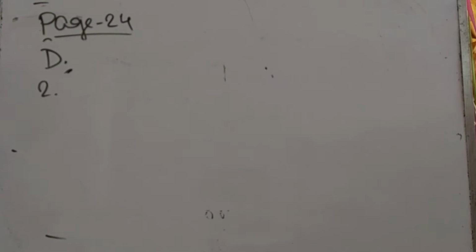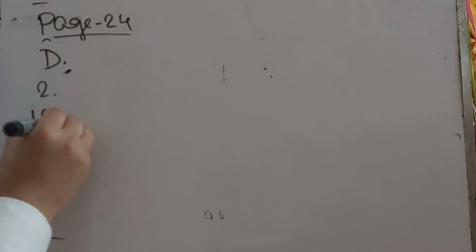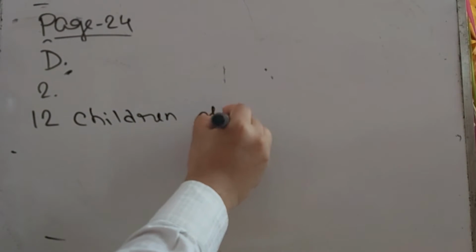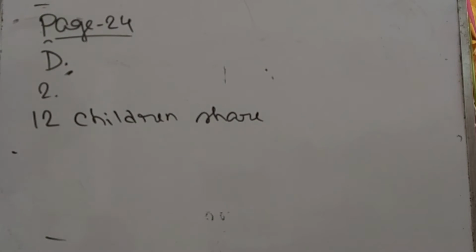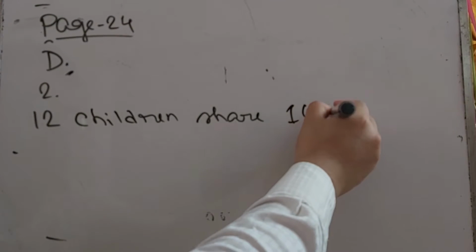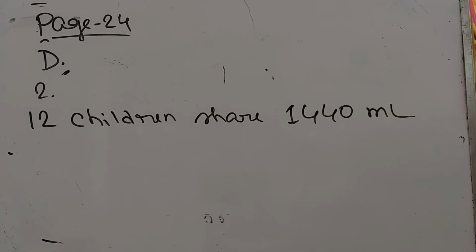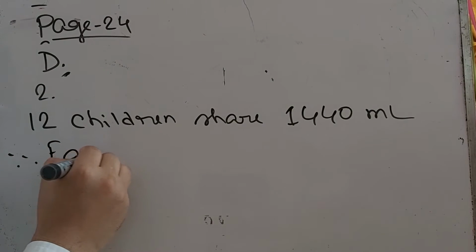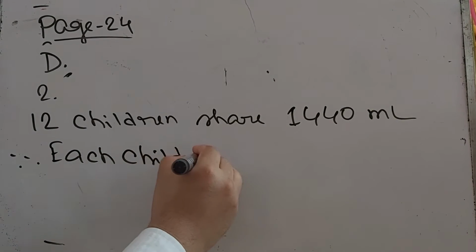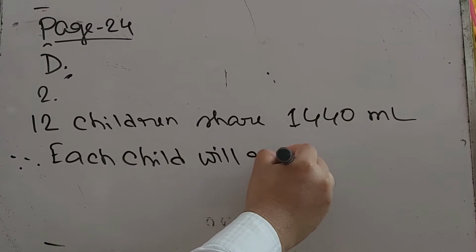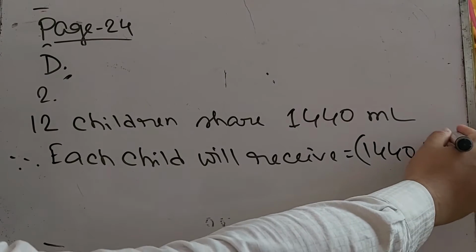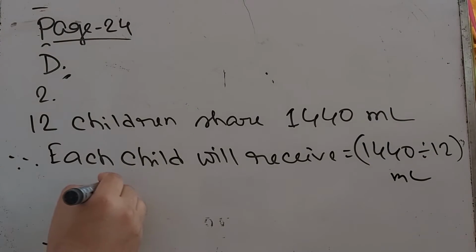So we can say 12 children share 1440 milliliter. So each child will receive, that is 1440 divided by 12 milliliter. That means we have to divide